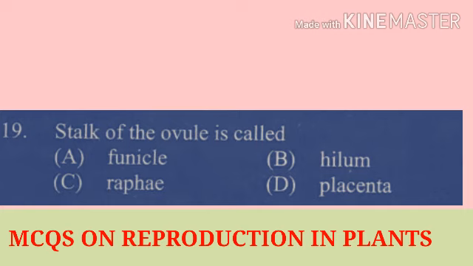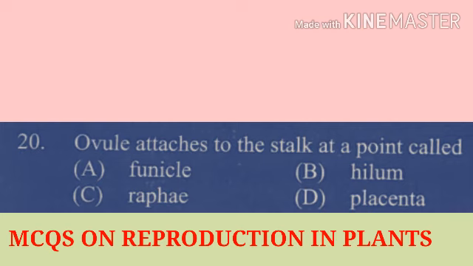Question number 19. Stalk of the ovule is called. This ovule is the part of the gynoecium, and the stalk of ovule is called option number A, funicle, option number B, hilum, option number C, raphe, and option number D, placenta. Here the correct answer is the funicle. Funicle is called the stalk of the ovule.